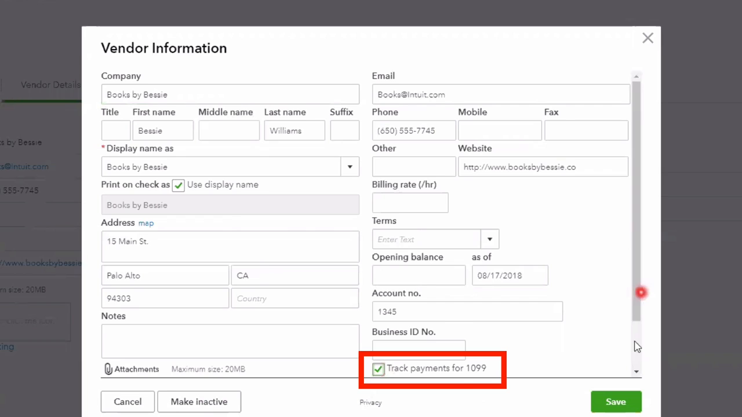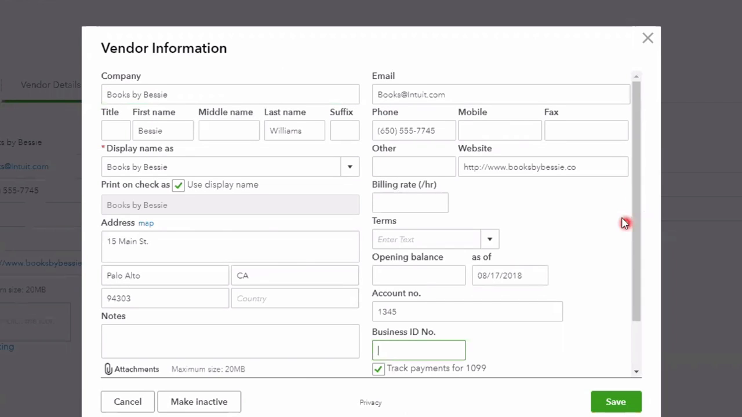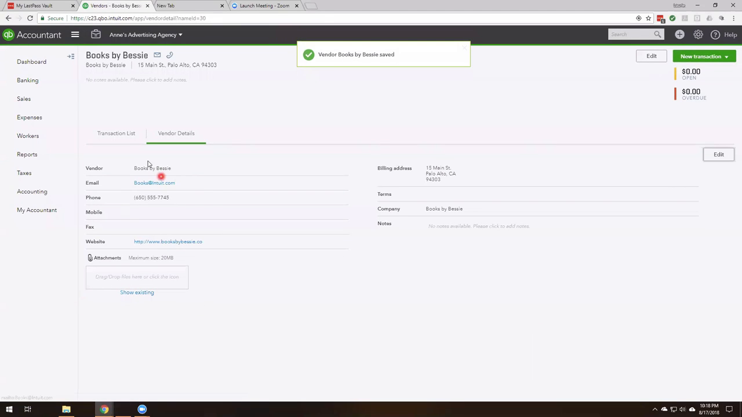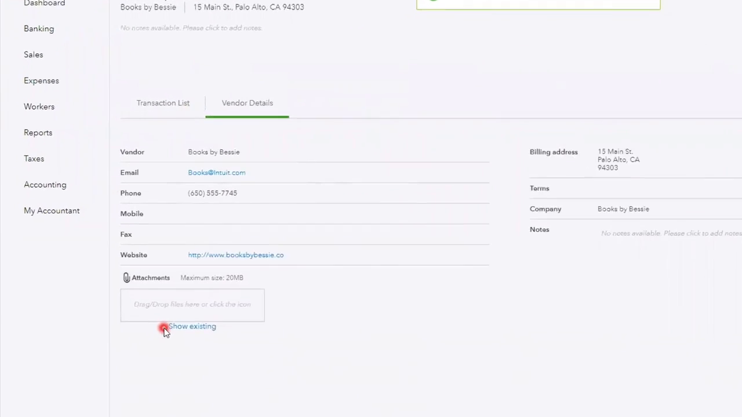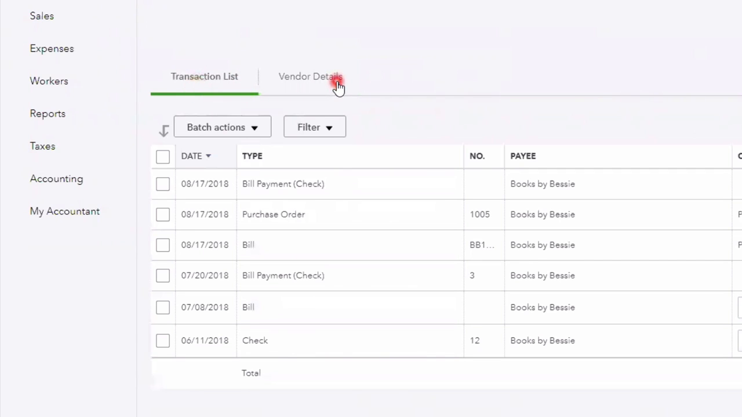You can track your payments for 1099s, and you can put their tax ID number in there. So that's anybody that you pay $600 or more, individuals. That is required, okay? And then your tax accountant would be looking for that information. Okay, great. So we are going to save that record, and just know that you can come back in here and add additional information, okay? So that's the transaction list, and that's the vendor record.